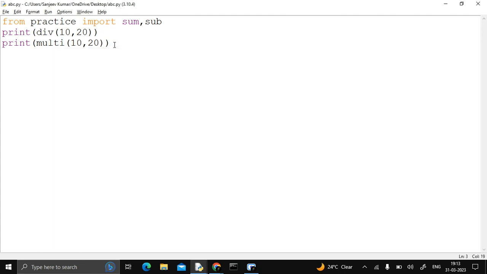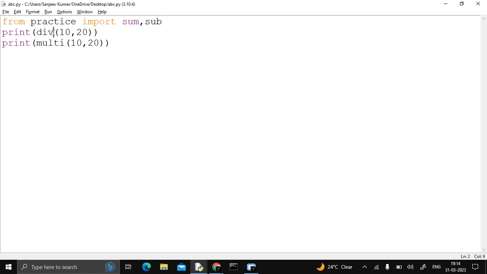Okay. So div is not defined. It means we only imported sum and subtract from the practice file into the ABC file. So that's why we get an error. Definitely this is not defined. So if you try to call any user defined function, it is mandatory that first of all you define the function, then declare the function, then after that you can call the function. So this is the proper procedure for how we define and declare the function. So here we just call the function.